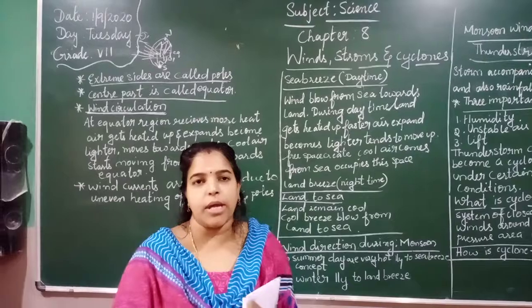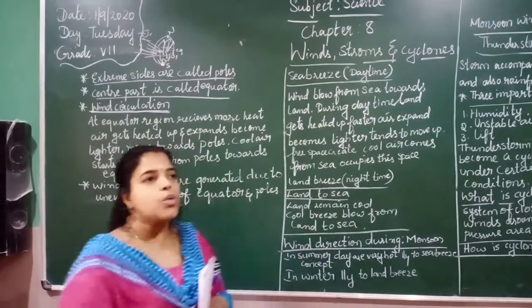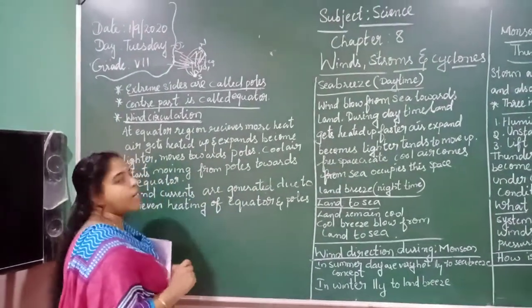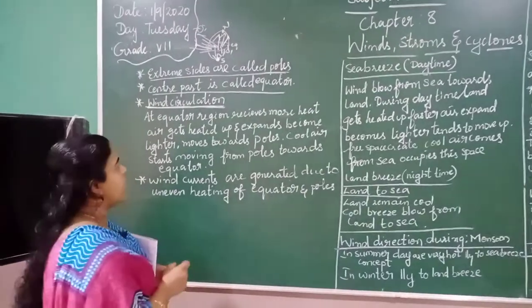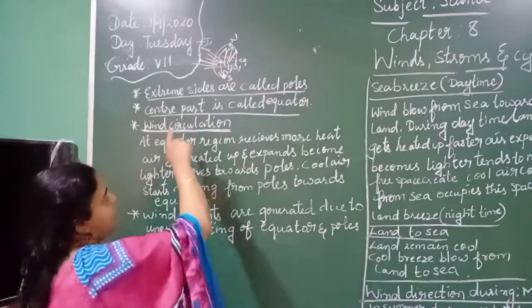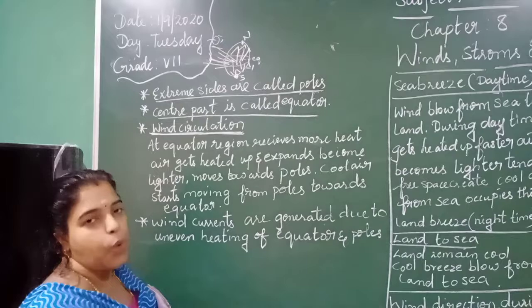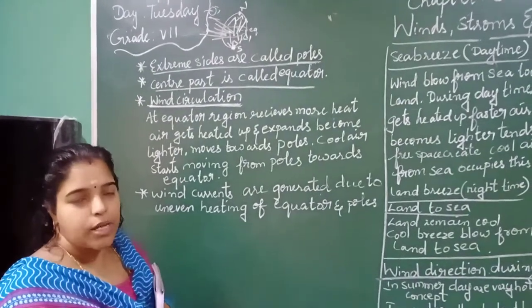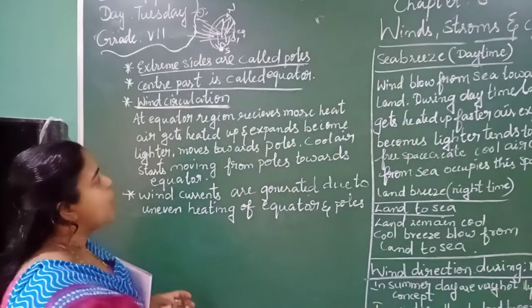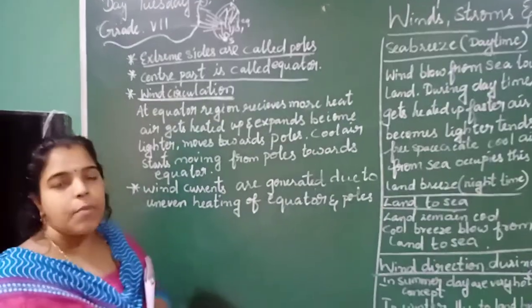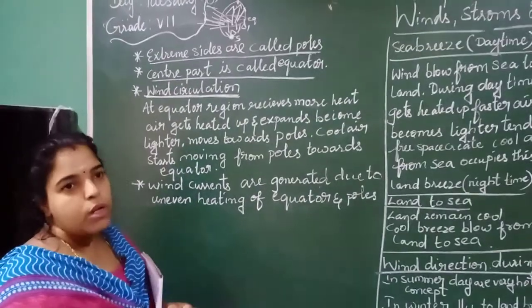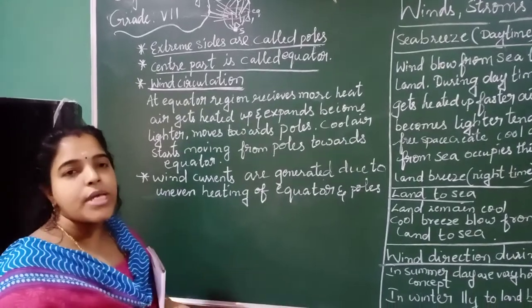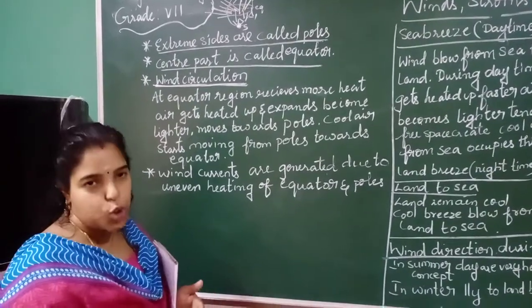In the last section, I took the introduction part. Today we are going to discuss a little bit of the geography part. Don't think that you haven't already learned it: what is the equator, what are the poles, what is a globe, and you know the shape of the earth is spherical. Here I am going to discuss the wind circulation, how the circulation of wind happens in the earth's atmosphere.